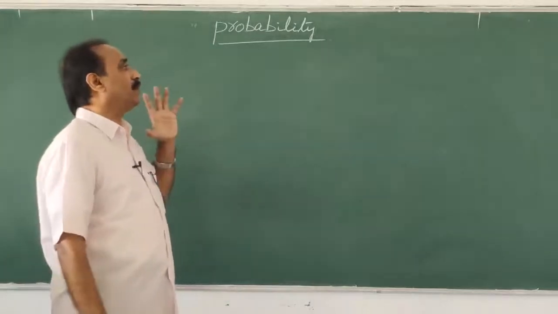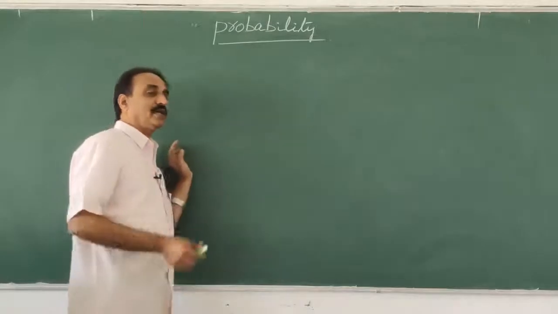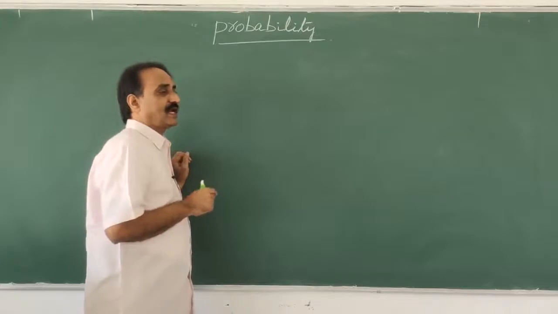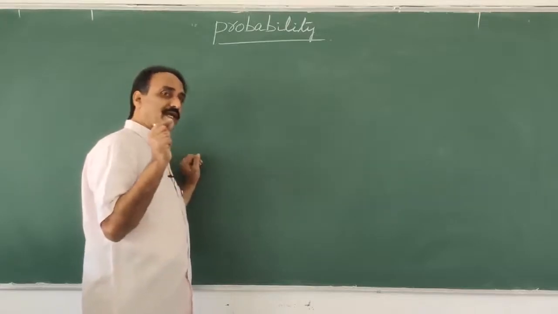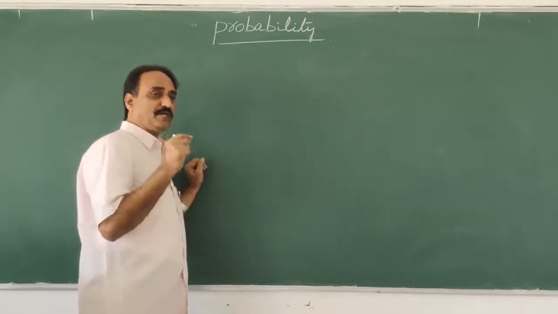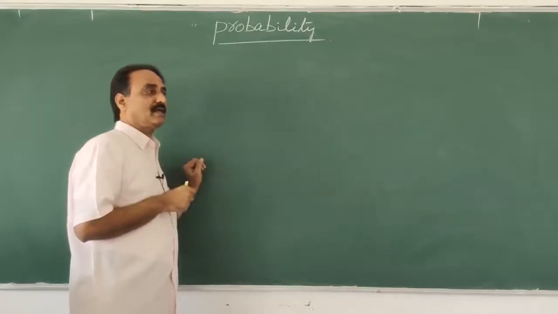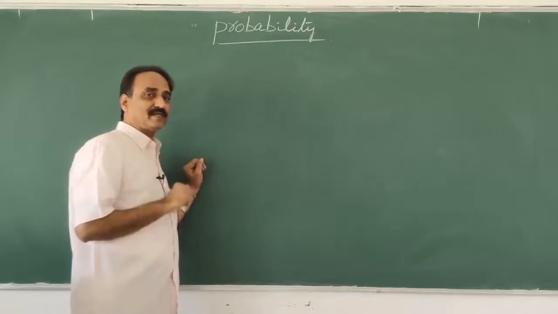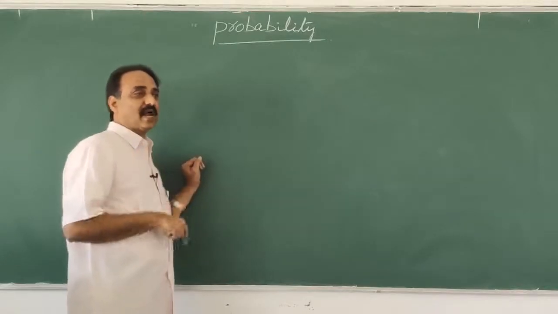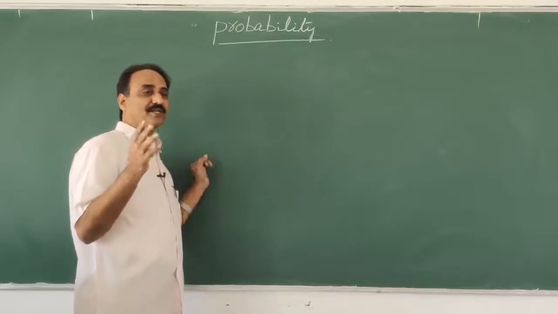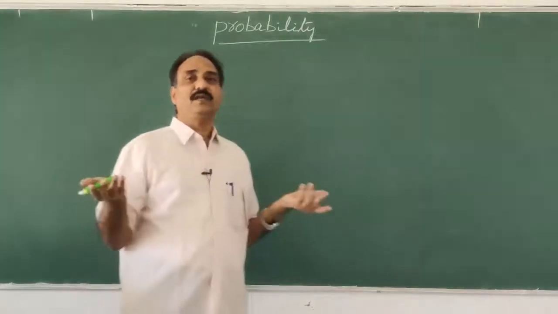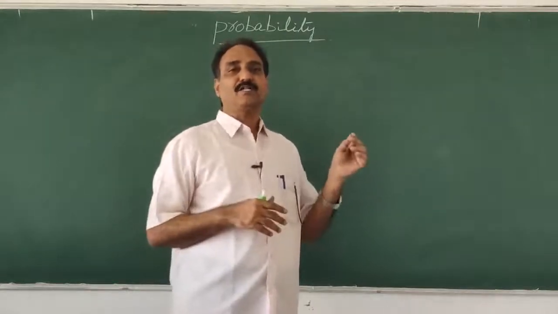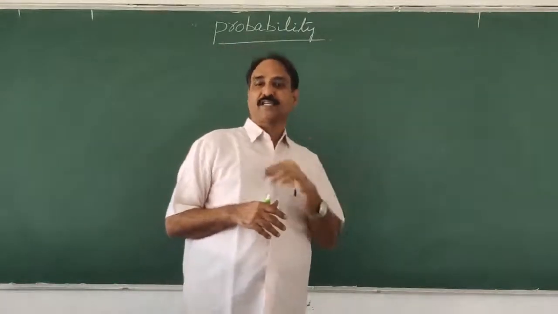Probability means you know that we have a random experiment or event, equally likely events, mutually exclusive events, sample space, sample points, simple events, and probability of two events, the addition theorem: P of A union B, or E1 union E2, whatever you call it, equals P of A plus P of B minus P of A intersection B, like that.